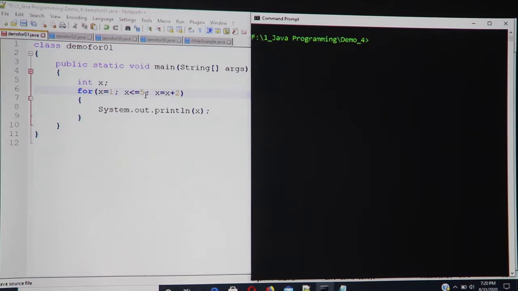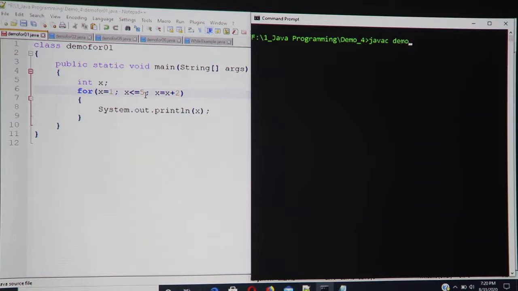But after that, the loop exits, because the new value of x becomes 7, and 7 is not less than or equal to 5. 7 is greater than 5. Hence what prints here is 1, 3 and 5. So let us quickly witness this program.